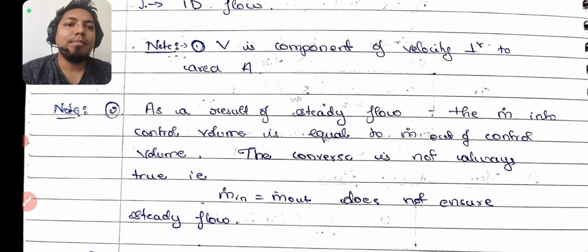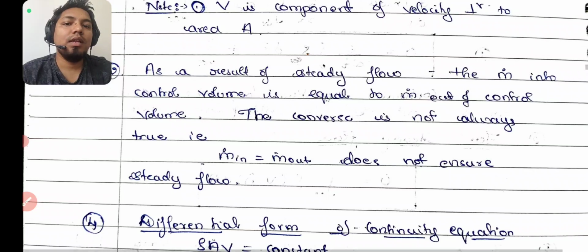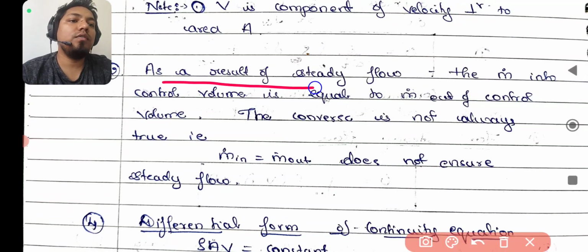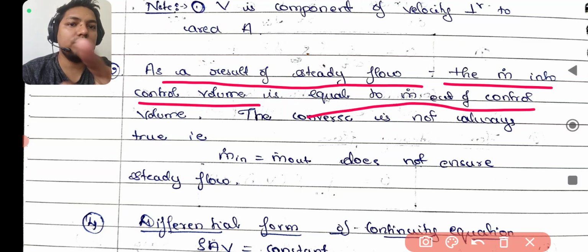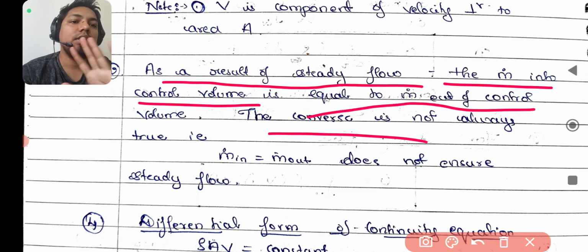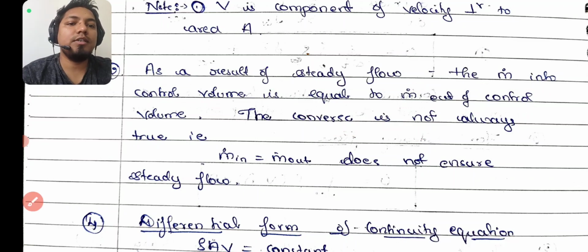Okay, remember the velocity we have assumed here. You remember n cap is not there because we considered velocity and n cap in the same direction. It means n cap was perpendicular to area, so velocity is also perpendicular to the area. Okay. Now, as a result of steady flow, the m dot into the control volume is equal to m dot out of the control volume. The converse is not always true. Okay, so just keep this in mind.